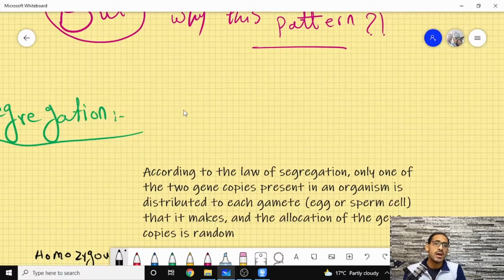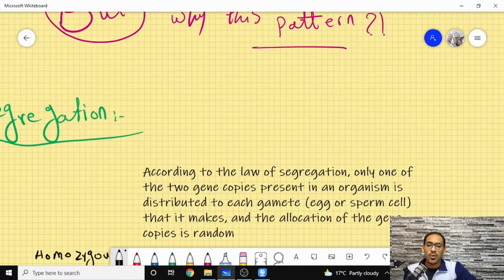That means you get one copy of the trait or one copy of the character, and which gamete gets this character is completely random. It doesn't happen by predetermination, like you are going to get that and the other one gets the other form. No, that happened in a very random and uncontrolled manner.